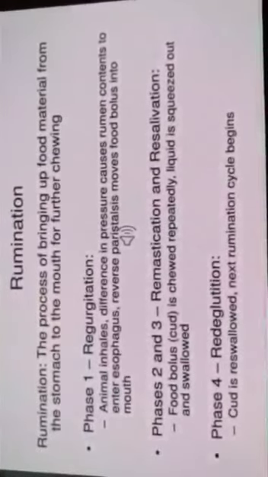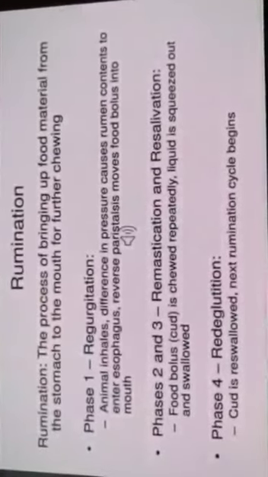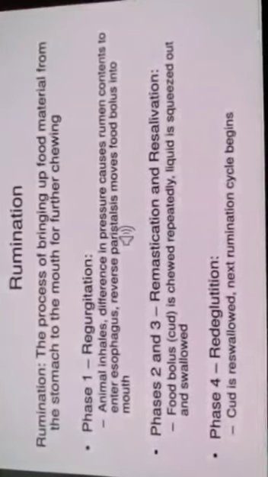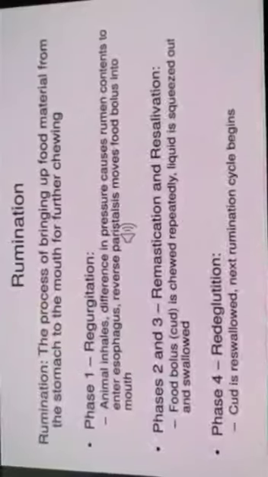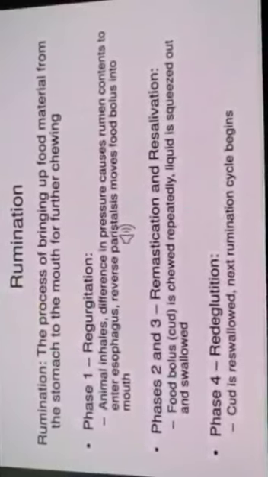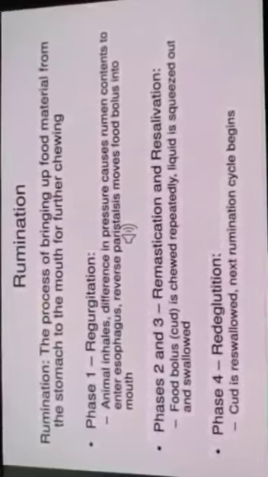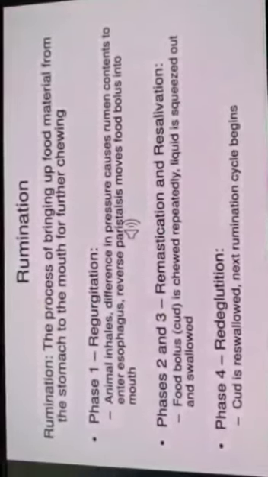Bolus is like a small, round, lump-like structure of food that will be stored in the small intestine of the animal for a short period of time, because they get very little food from the surroundings. So this is the process that helps them obtain more food to chew and store.